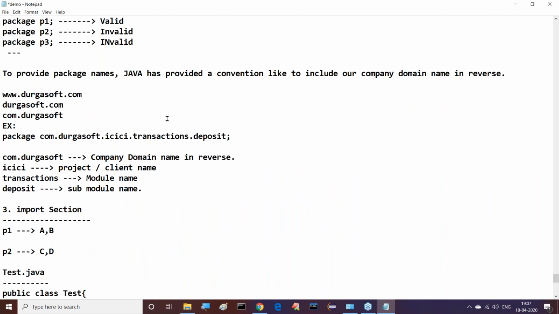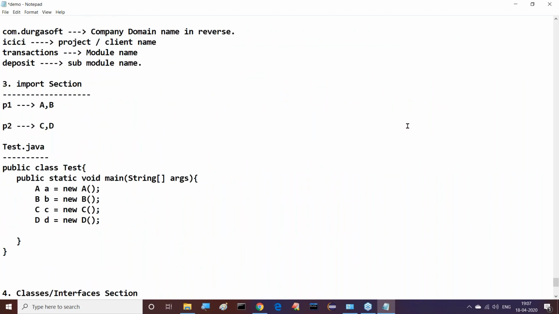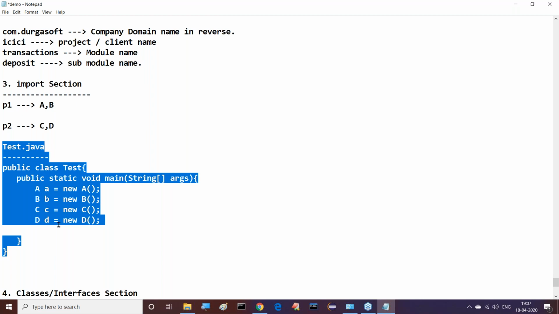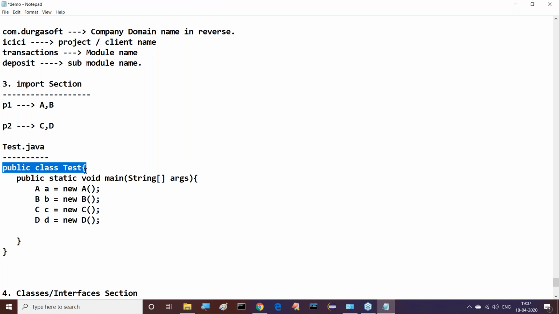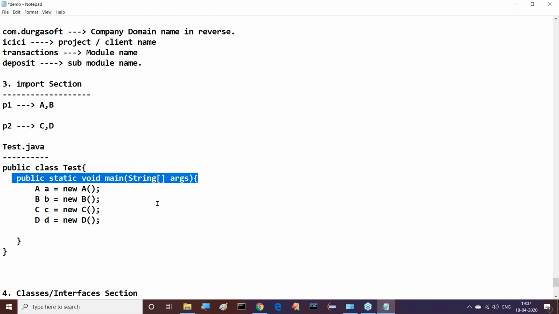Right, sir. Now, the next one is the import section, which we are discussing here. P1 package contains A comma B, P2 package contains C comma D. Now I'm preparing this test.java completely outside: public class test, public static void main, string array args. Here I'm using class A and B from the P1 package, and class C and D from the P2 package.